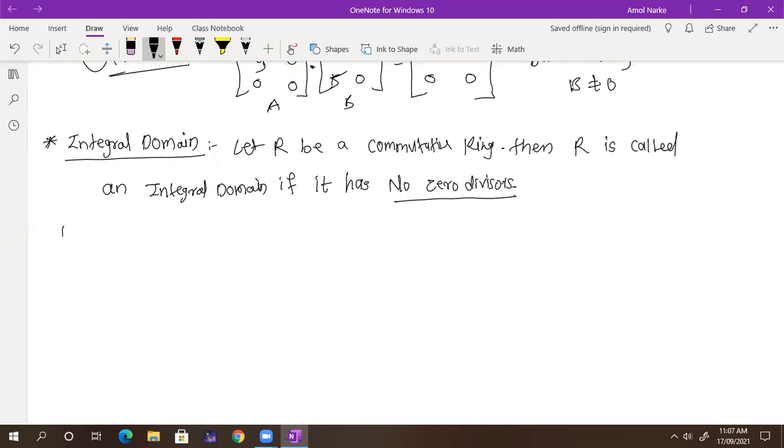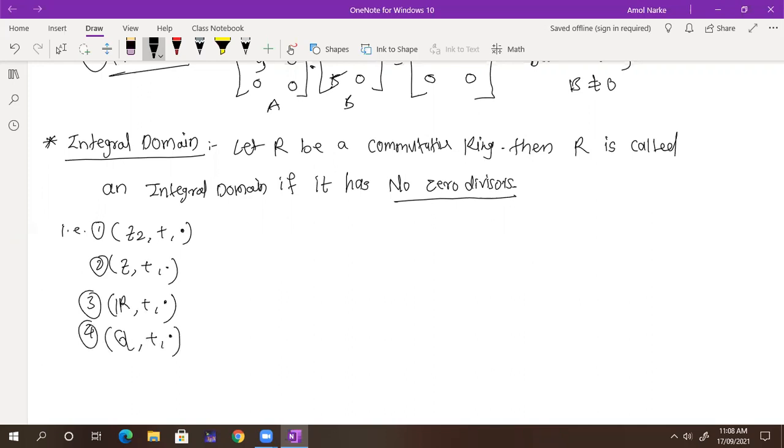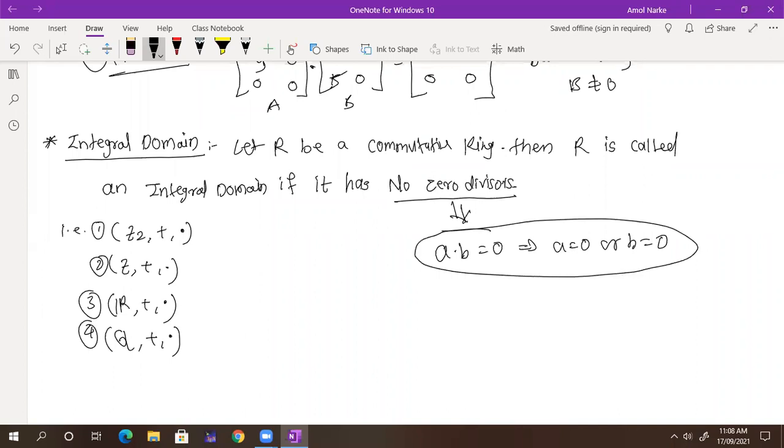So for example, tell me the example. We already discussed Z2 with plus and dot, the first one. Second one is Z with plus and dot. Third one is real numbers with plus and dot. Yes or no? Fourth example, Q with plus and dot. You can see here the meaning of no zero divisors: A dot B is equal to 0 implies either A is equal to 0 or B is equal to 0. You can keep that in your notes.